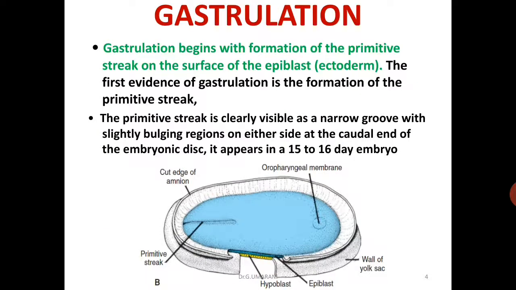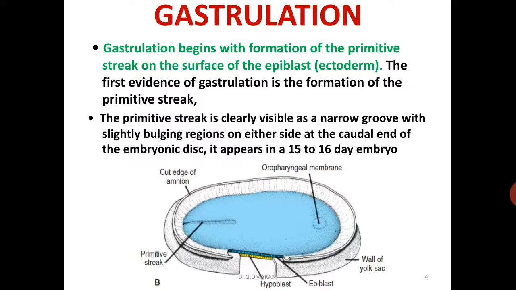Gastrulation begins with the formation of the primitive streak on the surface of the epiblast, that is the future ectoderm. The first evidence of gastrulation is the formation of the primitive streak. The primitive streak is clearly visible as a narrow groove with slightly bulging regions on either side at the caudal end of the embryonic disc.